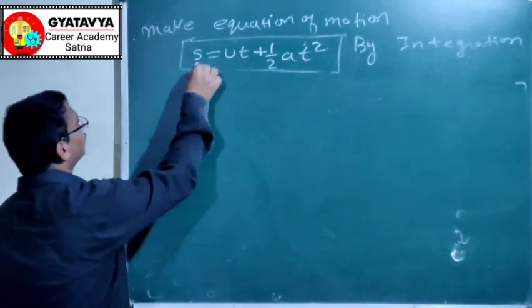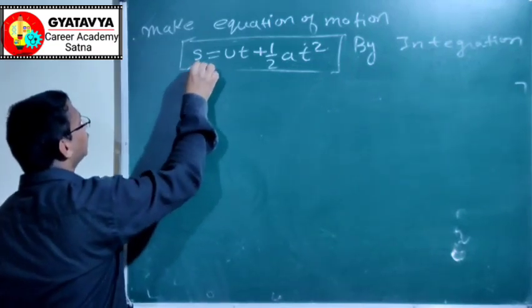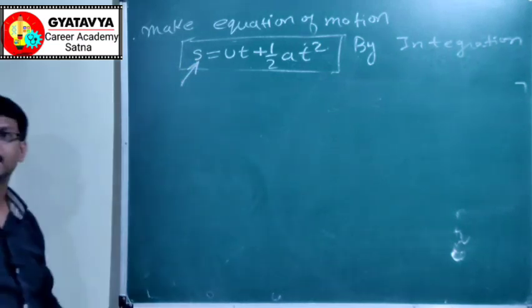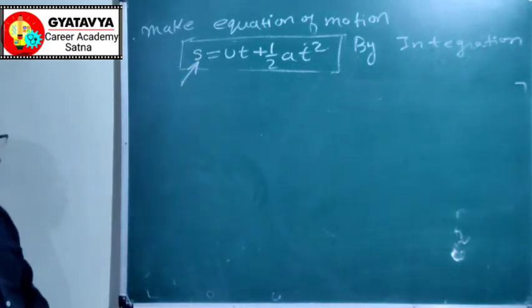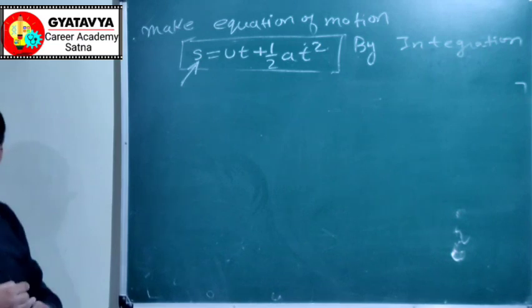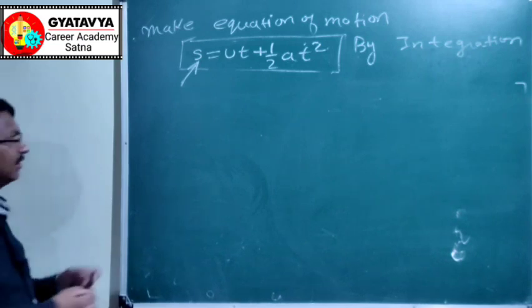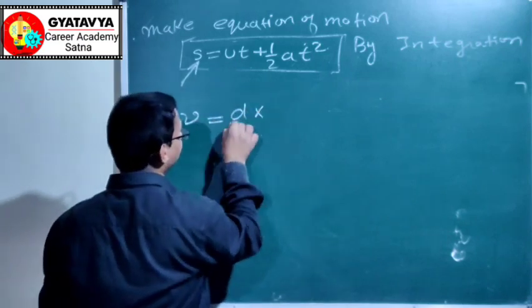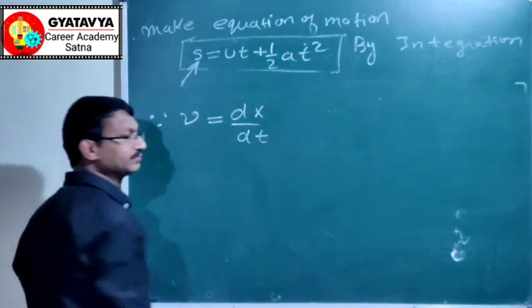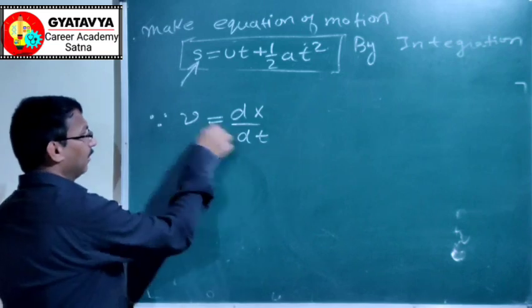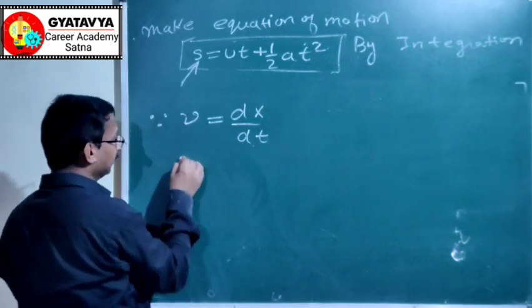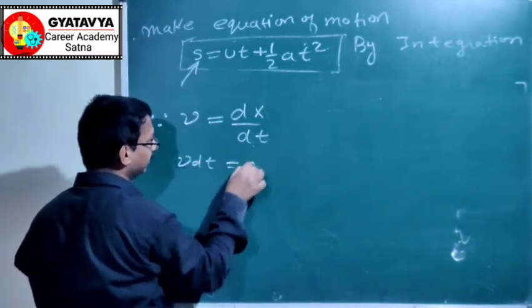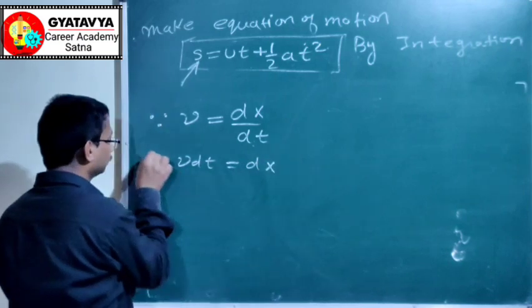Our objective is to find this term s. S is distance, so remember the formulas related to distance. We know that velocity v is dx by dt. Now take this, v dt is equal to dx.